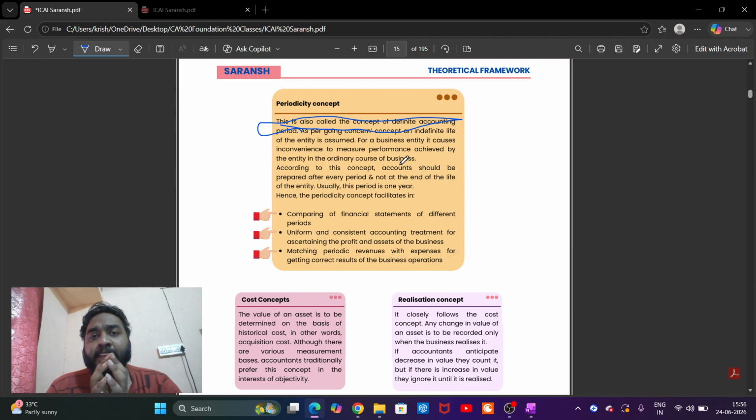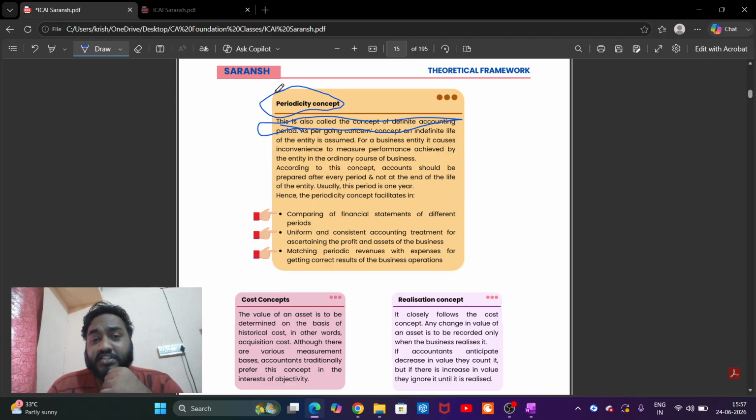Actually, no. So there is a presumption, and the presumption is called going concern. There is a presumption that businesses carry on for a foreseeable future. What is the foreseeable future? A rough estimate. If you ask me while I'm doing a business how long I will continue in this business, I say around 15 years, 20 maybe. It's fine. That's the foreseeable future. So that is the going concern concept.